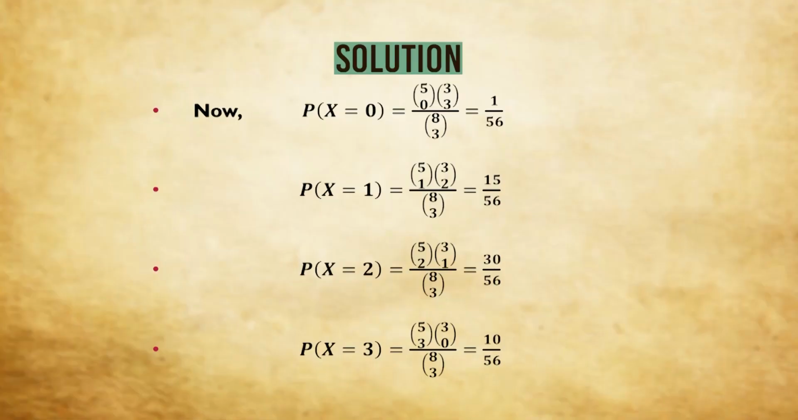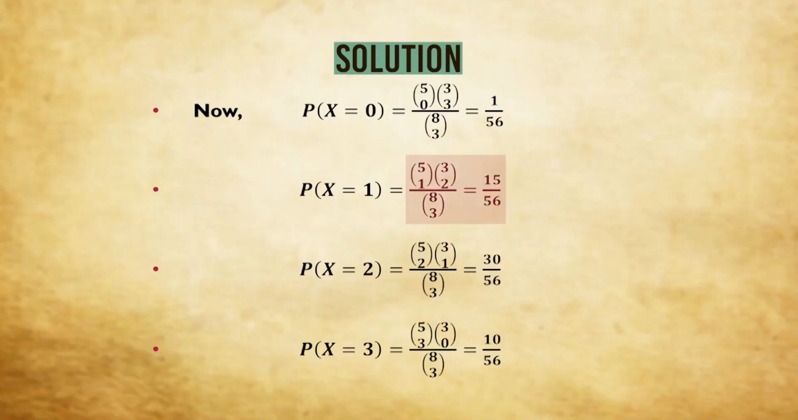Now what is probability x is equal to 0? X is equal to 0 means no white ball. That means all the balls drawn are black. So it will be 5c0 into 3c3 by 8c3, which will come out as 1 by 56.